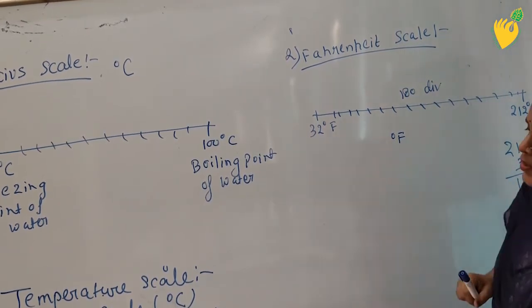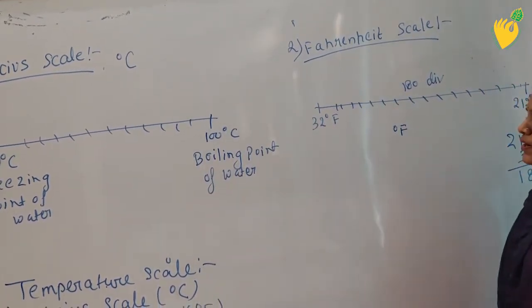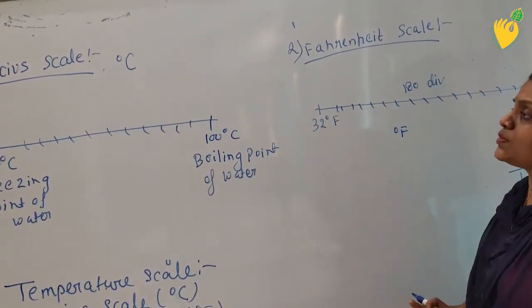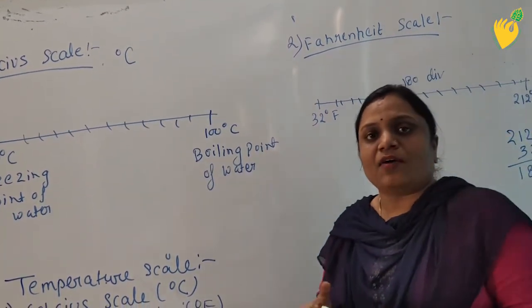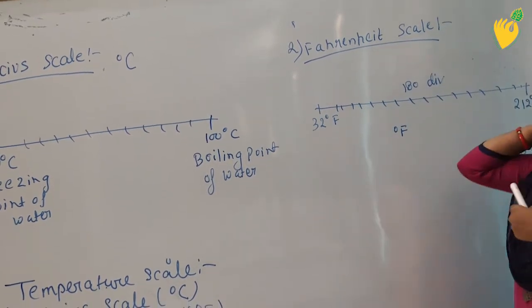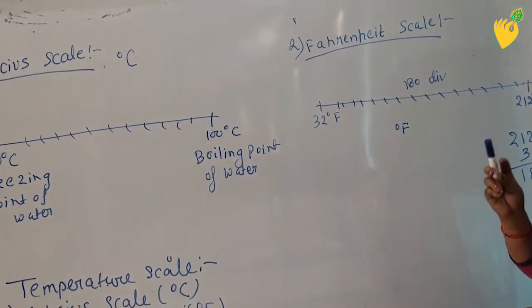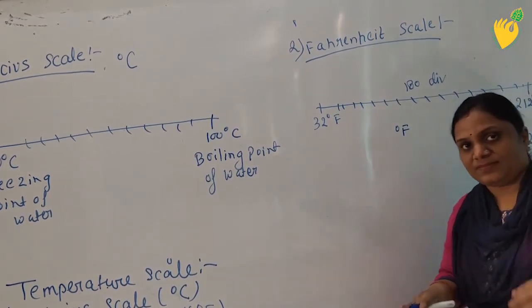Before telling you about the Kelvin scale, I just want to tell you the relation between these two scales, how they are related to your daily life, where you can see these two types of scales, and some numericals based on these concepts.